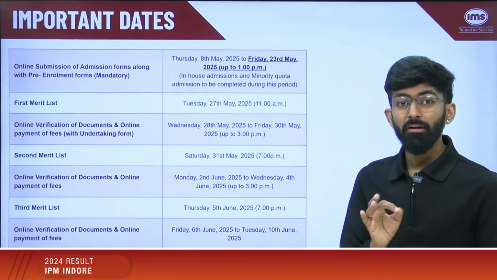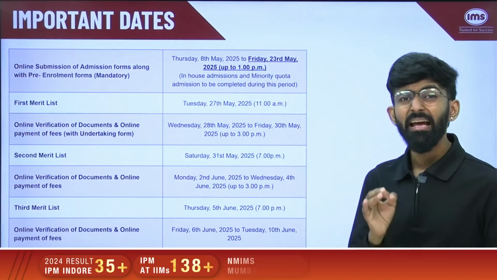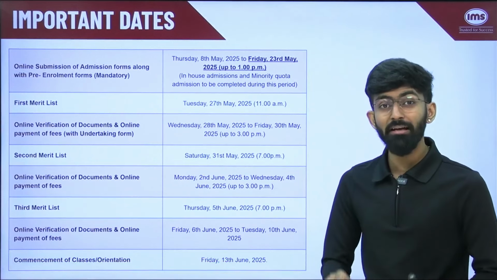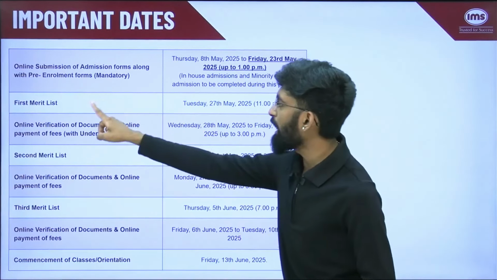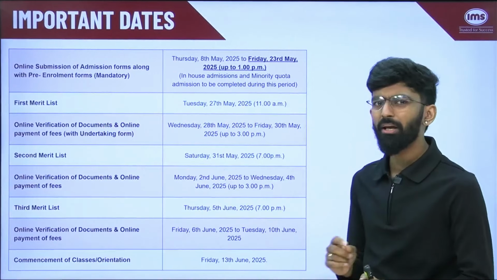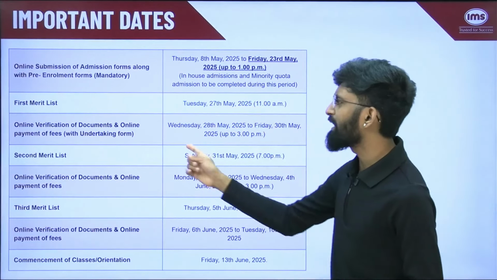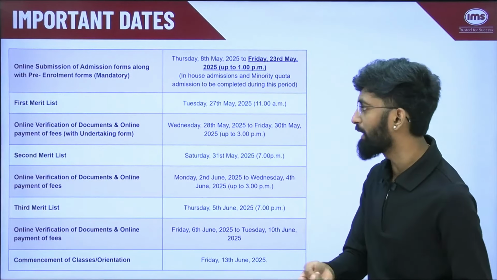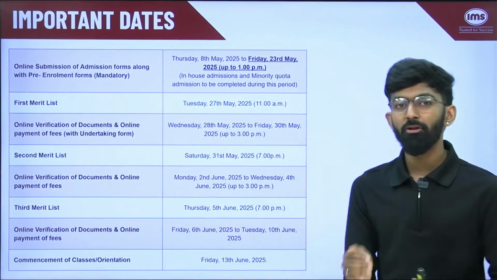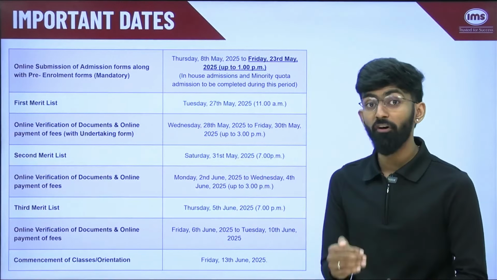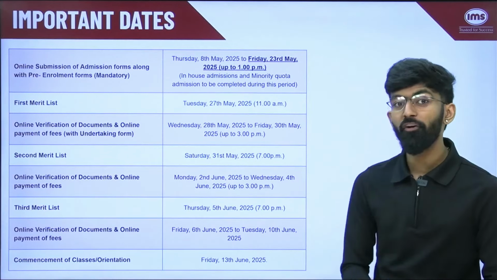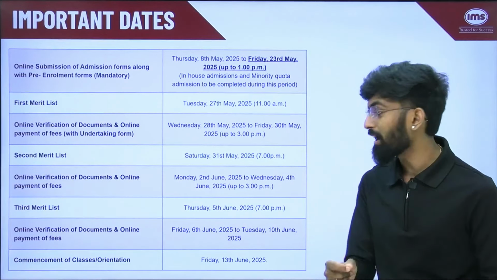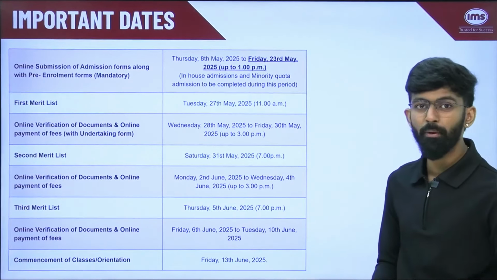So make sure that you are being careful about this deadline, and my recommendation is that after this video is released, make sure to fill the entire form on the same day. Then you will have your first merit list, which will be coming on Tuesday 27th May. After that, there will be online verifications of your documents, and even the fee payment will be online through the portal. Then you will have your second merit list on 31st May, your third merit list on 5th June, and according to the official circular, the first year starts on Friday 13 June 2025.